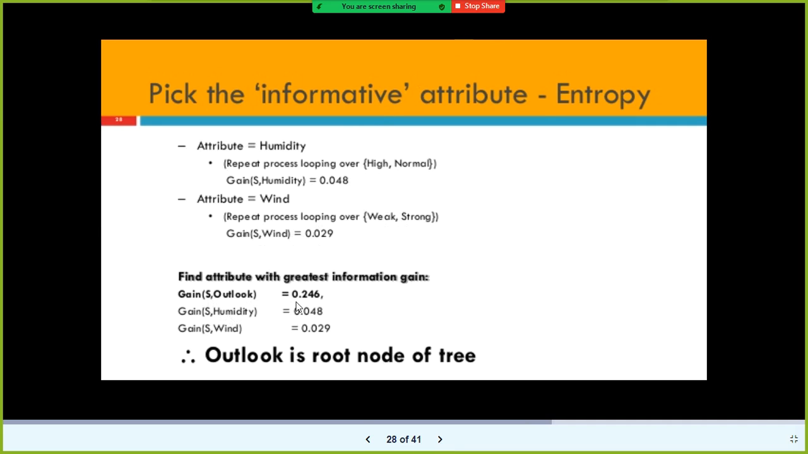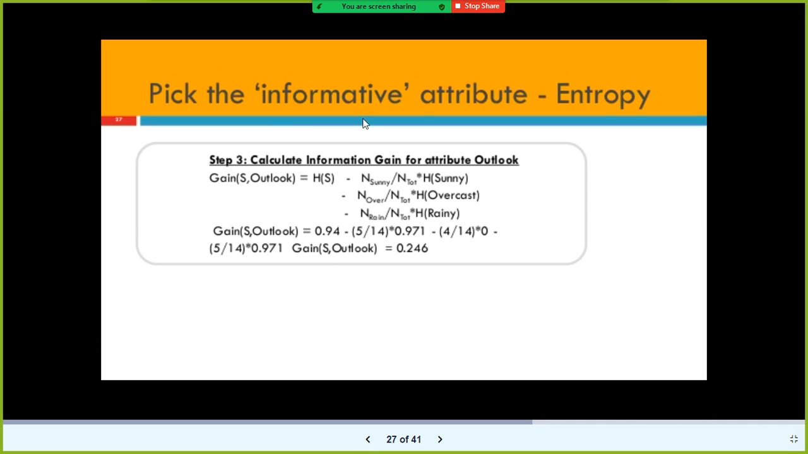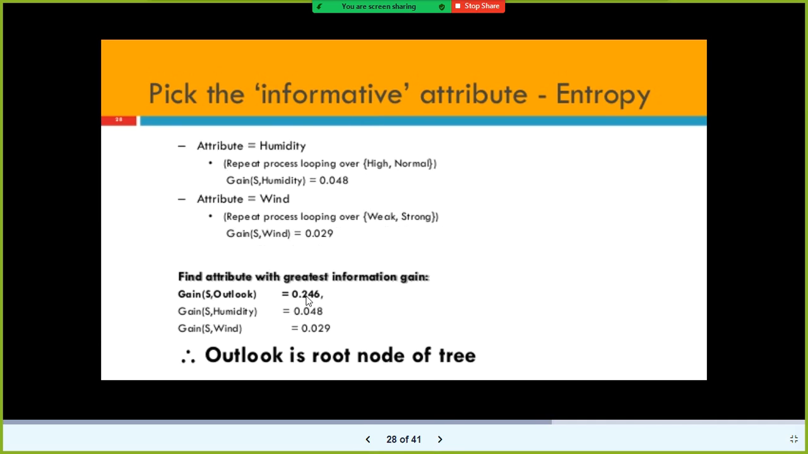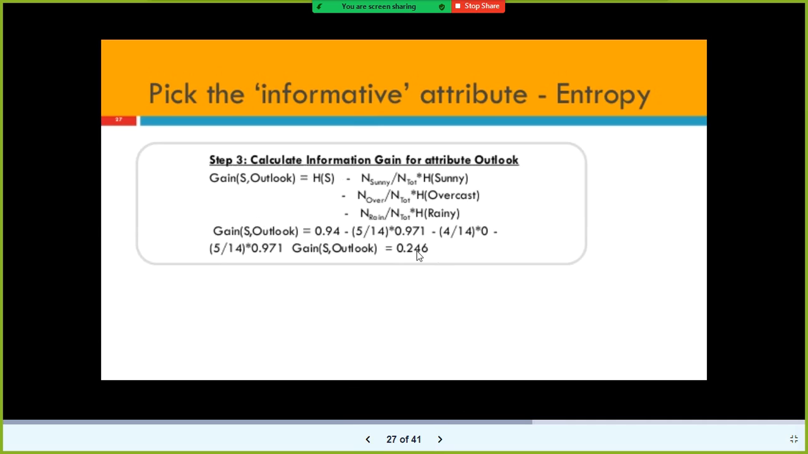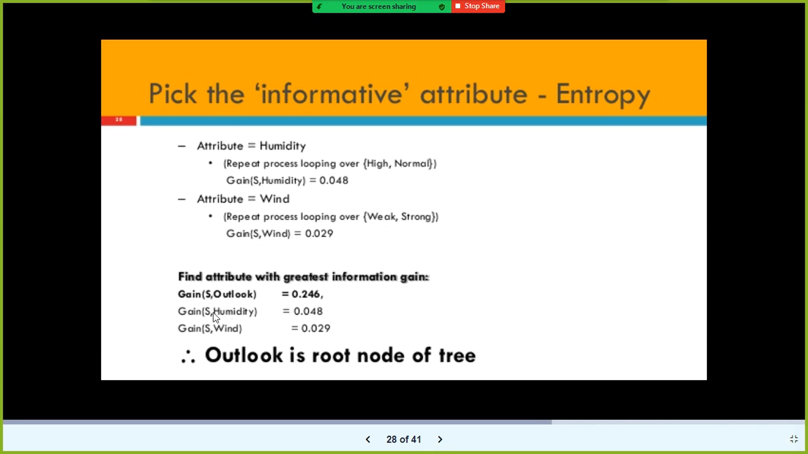We have computed the gain for Outlook using these steps, and we got the value as 0.2406. Similarly, computing the gain for Outlook alone is not sufficient. We have two other independent variables, right? So humidity and wind. You need to compute the gain for the other two independent variables. So finally, the information gain for the Outlook we got this value. Information gain for the humidity we got this. Information gain for wind we got this one.